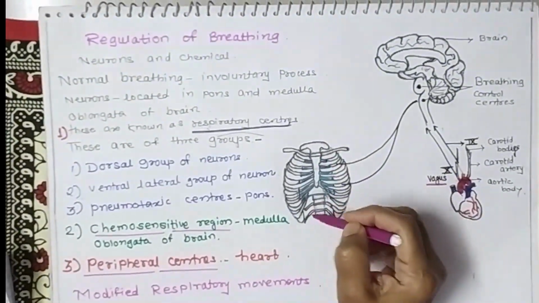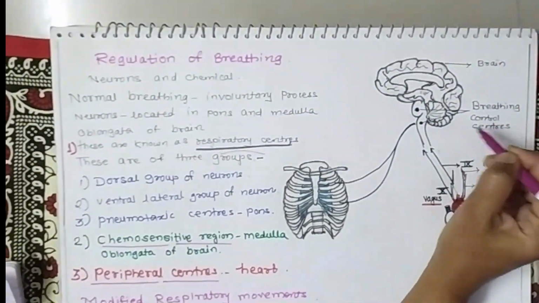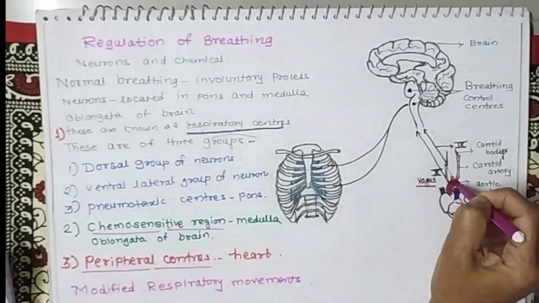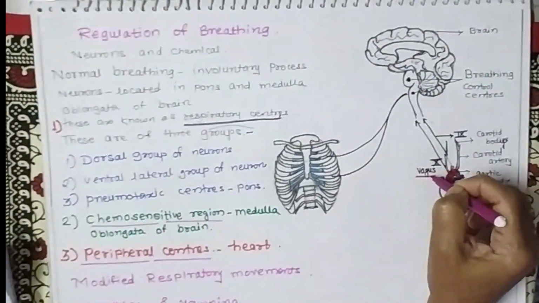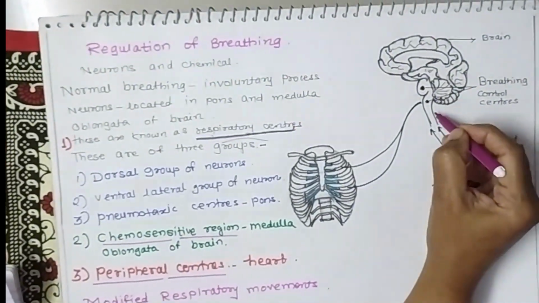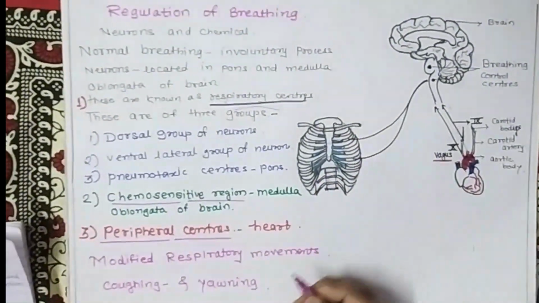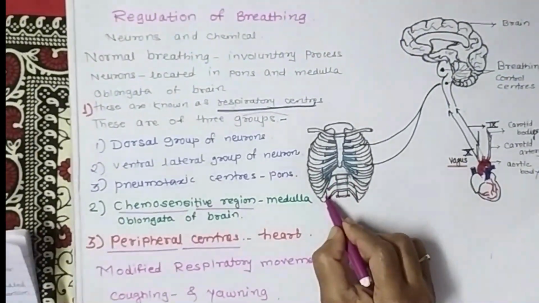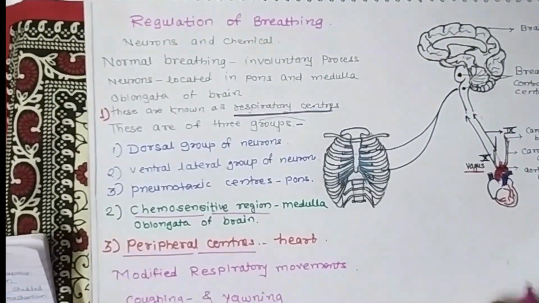During inspiration, the breathing control centers are stimulated and the impulse is carried by the receptors situated on the aorta, and it is carried by the 10th cranial nerve, the vagus, and it stimulates the receptor centers and inspiration takes place. During expiration, the diaphragm gets relaxed and becomes dome shaped, and it again begins the next inspiration.